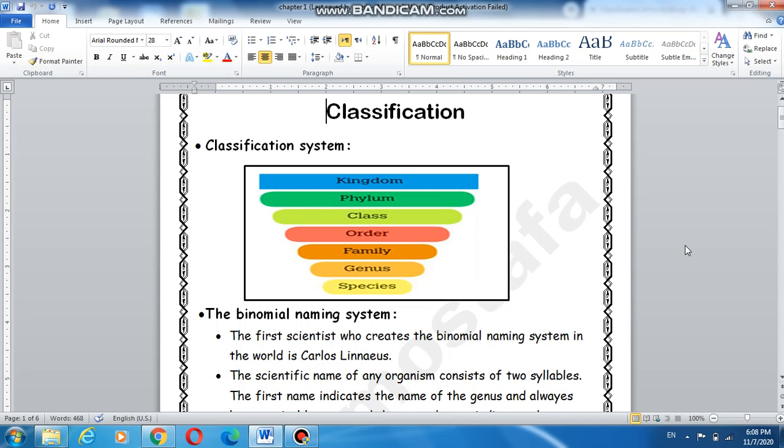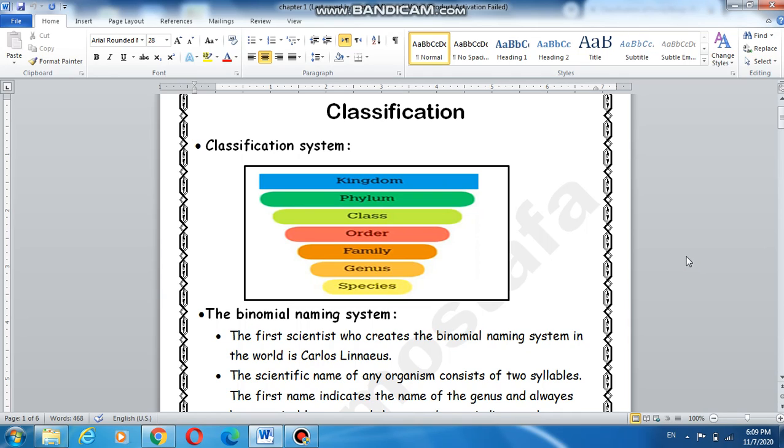He divided all different kinds of living things into groups called species. So what is the meaning of species? Species are groups of organisms that share the same appearance and behavior, and are able to breed and produce new individuals of the same kind.